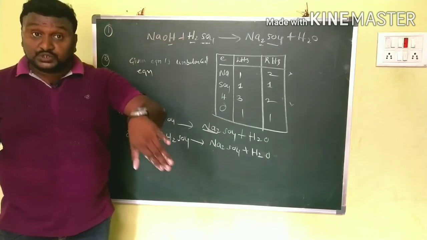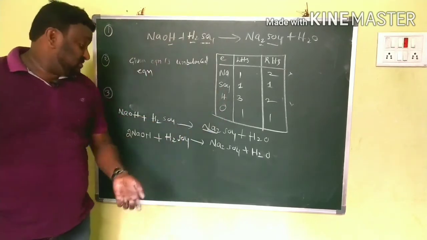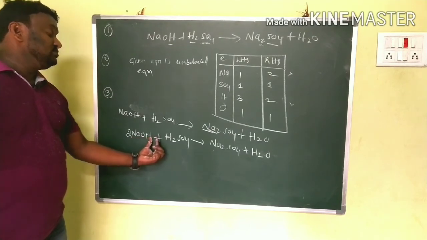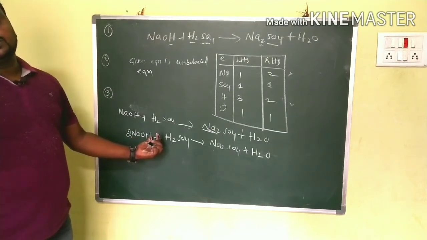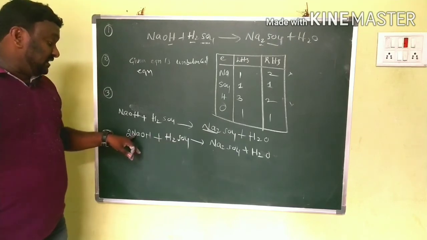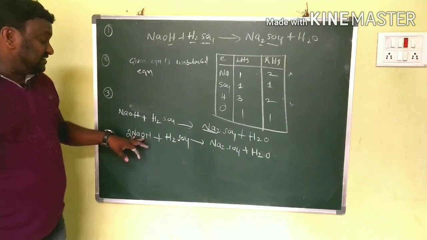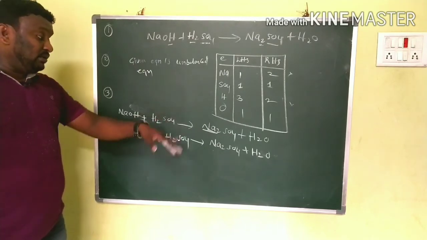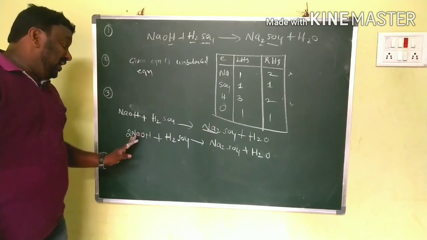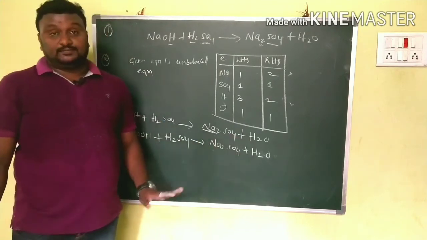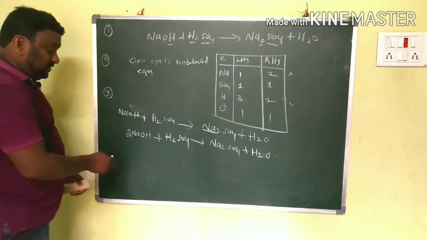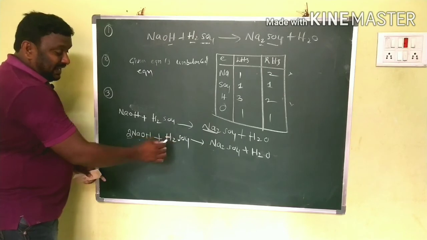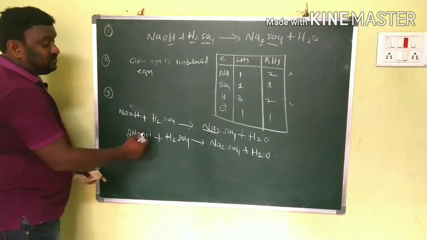So by writing the coefficient 2, is there any change in the remaining elements? We have to check. Here now 2Na, 2 oxygen, 2 hydrogens. Dear children, now we have to check how many oxygens are on this side and how many on that side. After writing 2, Na is balanced but oxygen and hydrogen will vary.